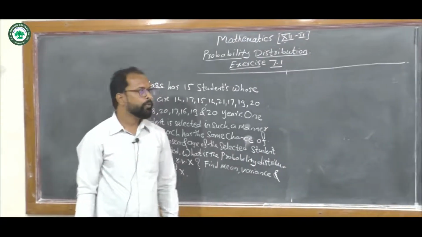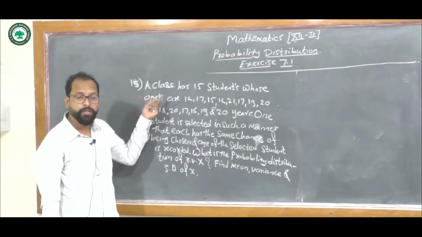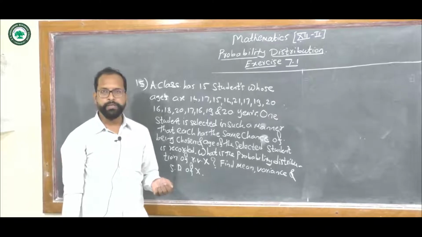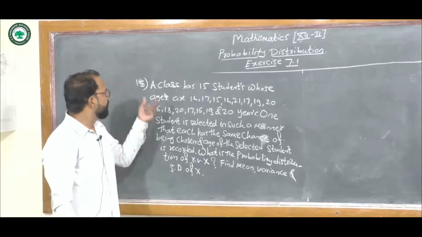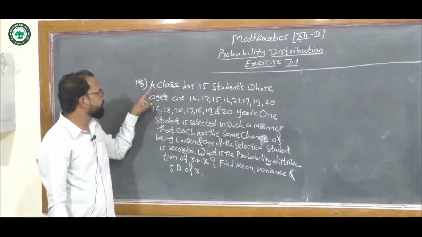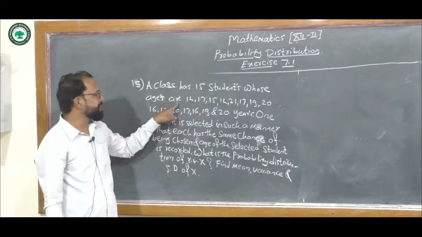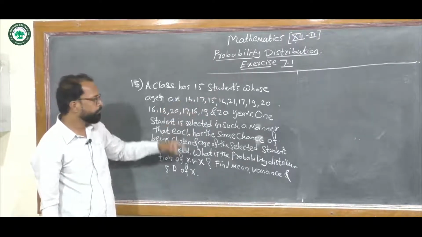Now next we see question number 15. We skip question number 14 because it is given as a solved example in the textbook. Now question number 15 is: a class has 15 students whose ages are given. The ages of 15 students are given here.